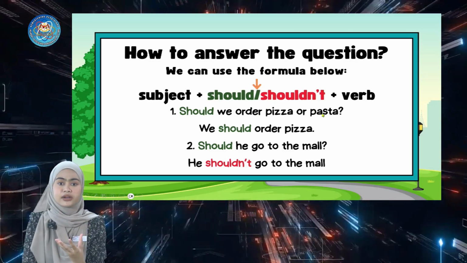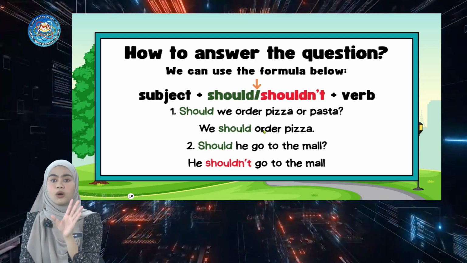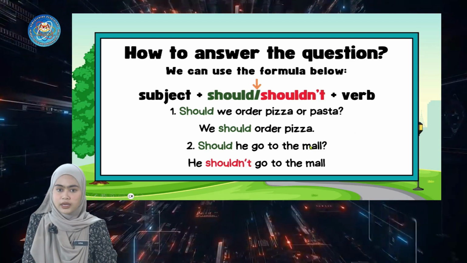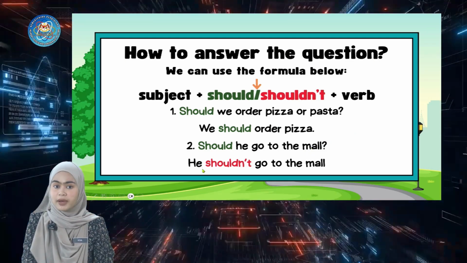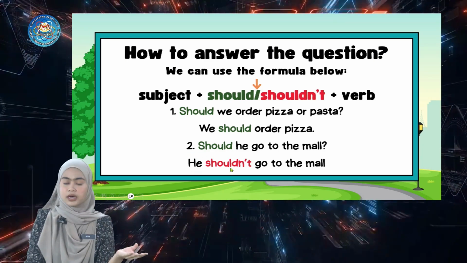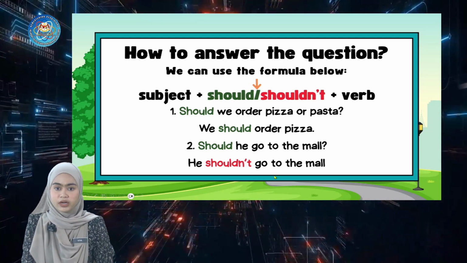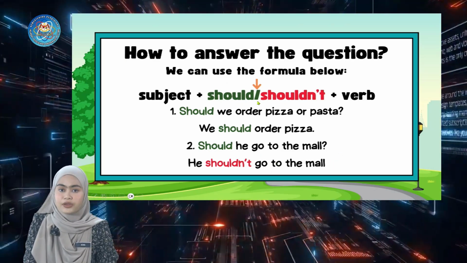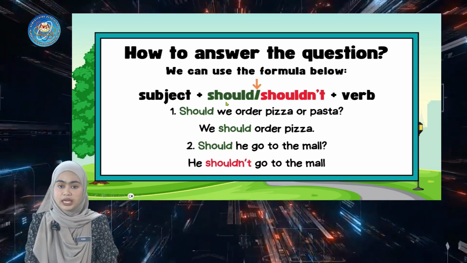We can answer by saying we, the subject, should order, the verb, pizza. The second one, should he go to the mall? We can answer: he, the subject, shouldn't. We can write either should or shouldn't, and then go, the verb in its original form, to the mall. That is how you can answer a question that uses should.